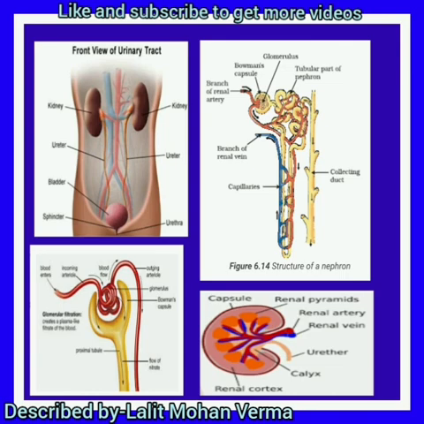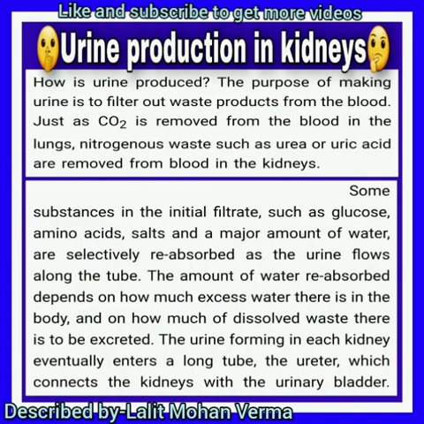And in the fourth diagram, you can see the internal structure of the kidney. The notch showing in the kidney is called pelvis or hilum. Renal artery, renal vein, ureter are visible there.